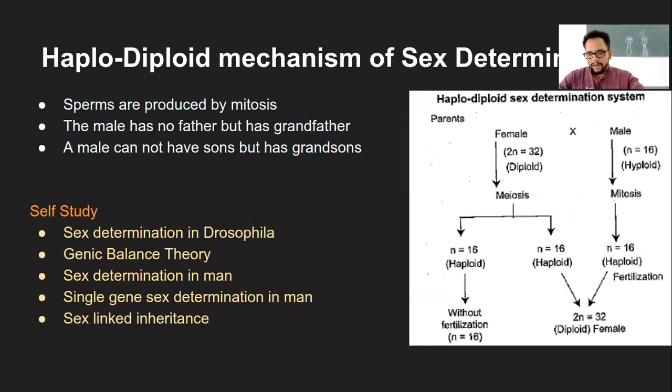Okay, any question here? Anyone? I hope this mechanism is understood, which is just a half set of chromosomes in one of the genders, that is male here. Sir, I understood this, but I have a question in general, in particular honeybees.